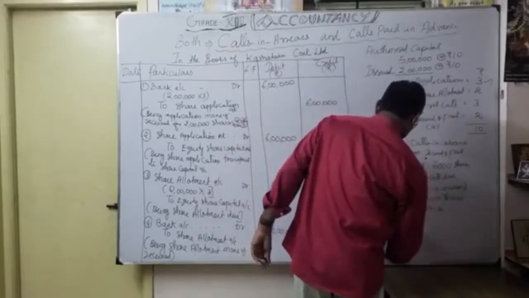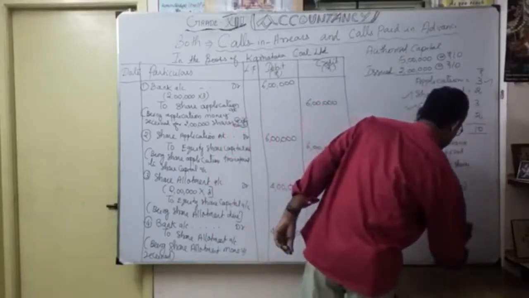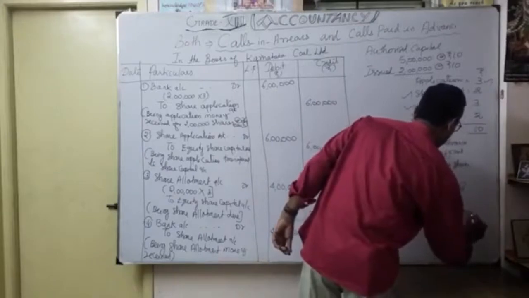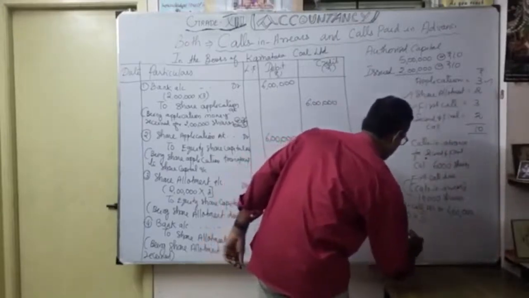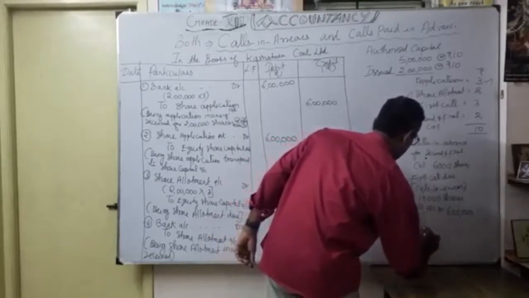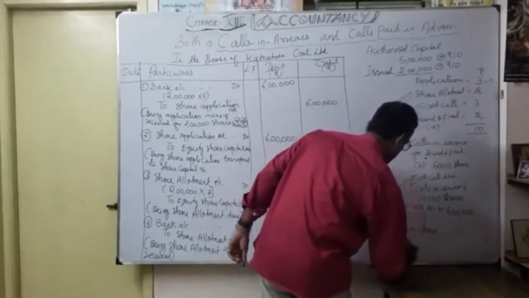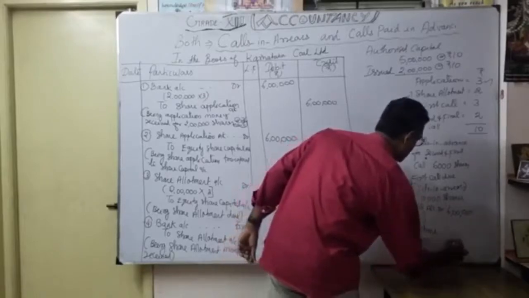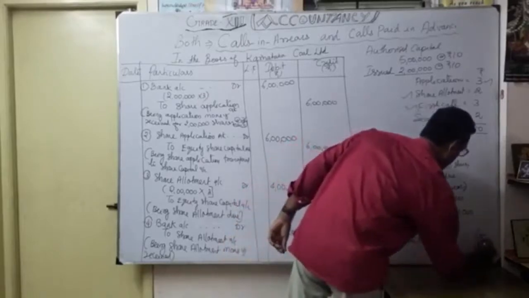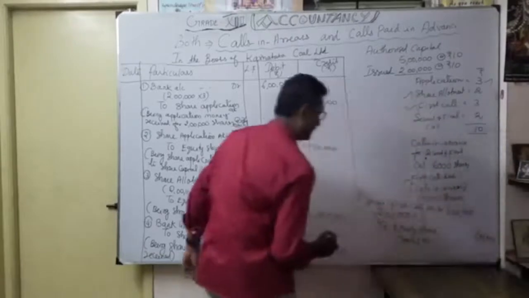You are supposed to receive 6 lakhs, to equity share capital account 6 lakhs. Okay. So what is the narration?